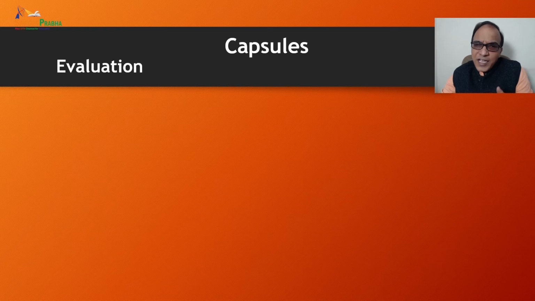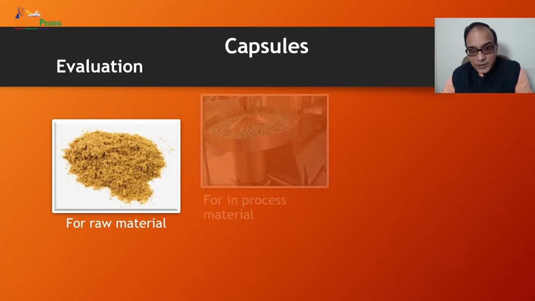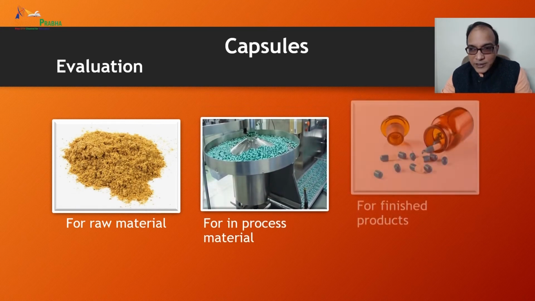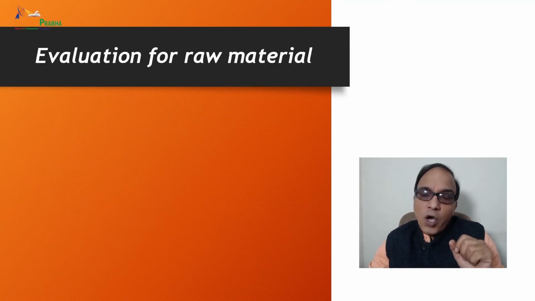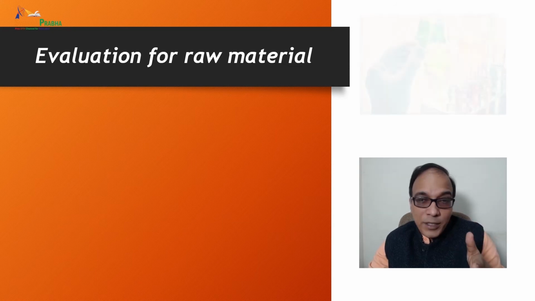We can categorize the evaluation tests for raw materials, for in-process materials, or for finished products. So there are three major categories of evaluation parameters. Now let's see evaluation for raw materials.